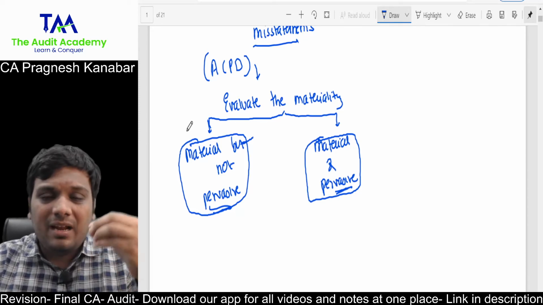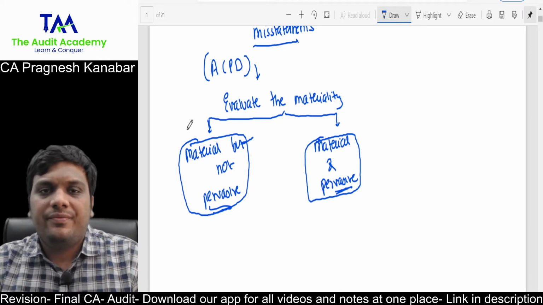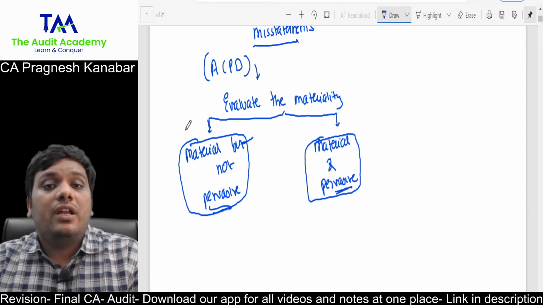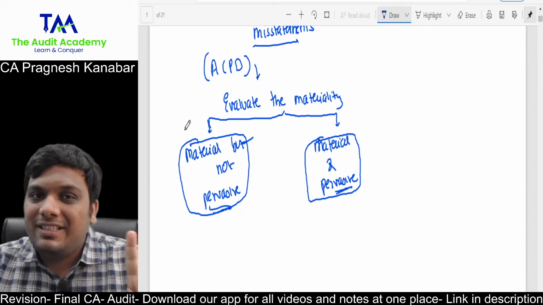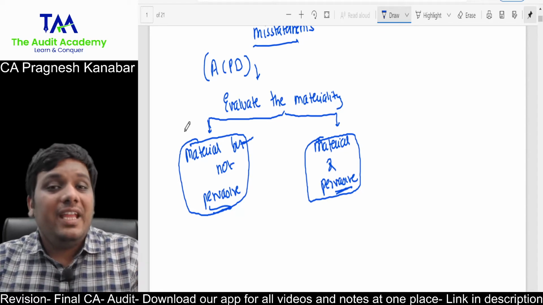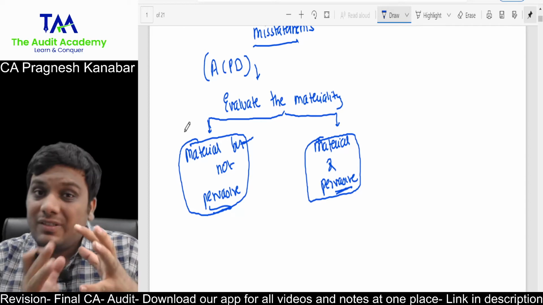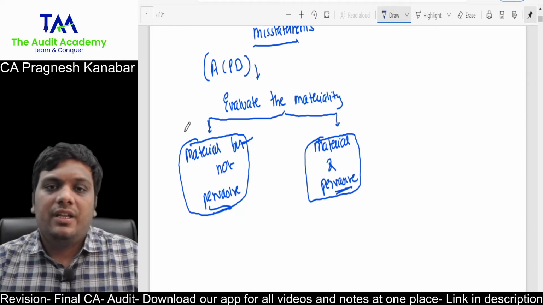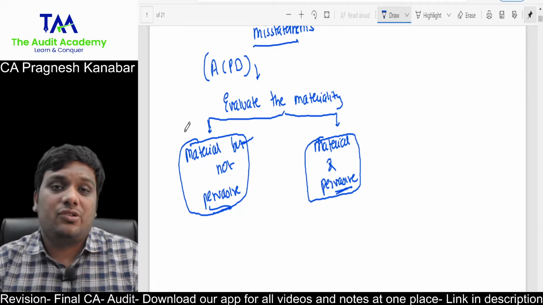Is there any parameter given in the question through which we can calculate that it is material and pervasive? Is there any such parameter given in the question? No, sir. Then what are you going to assume? That this is material but not pervasive, if they have asked this in MCQ. If they have asked this in descriptive, where you are forced to select which opinion it is, then you will have to go with material but not pervasive if the question is not clear.